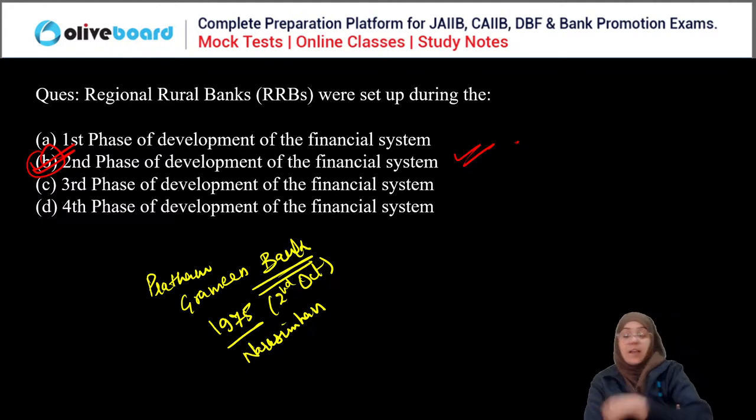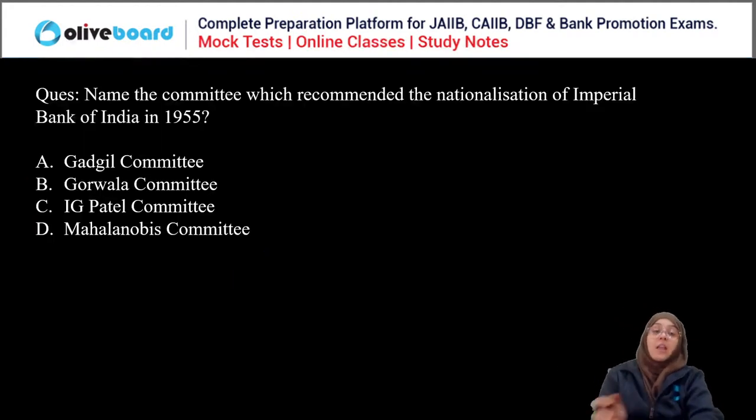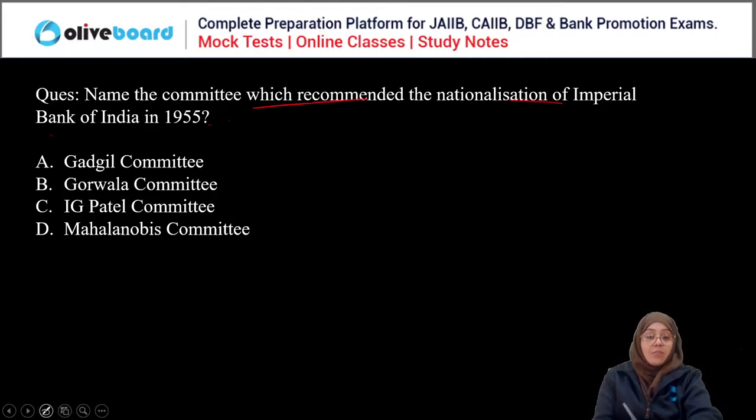Okay, done. Good. Now next thing, name the committee which recommended the nationalization of Imperial Bank of India in 1955. Now just focus and answer, everyone. Name the committee which recommended the nationalization of Imperial Bank of India.